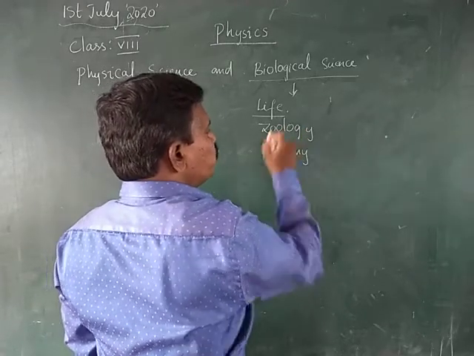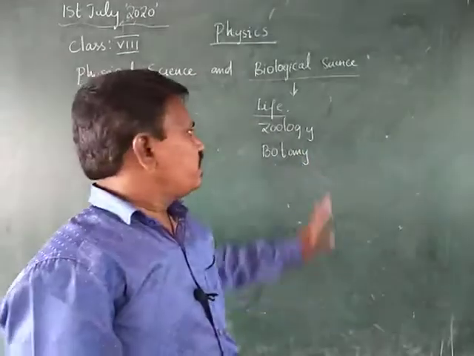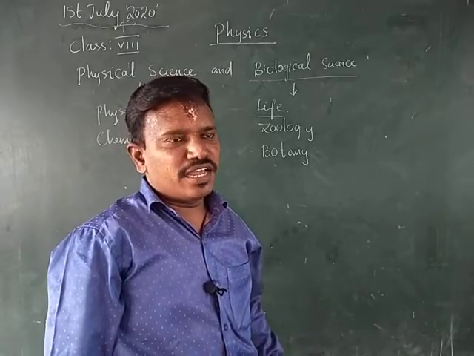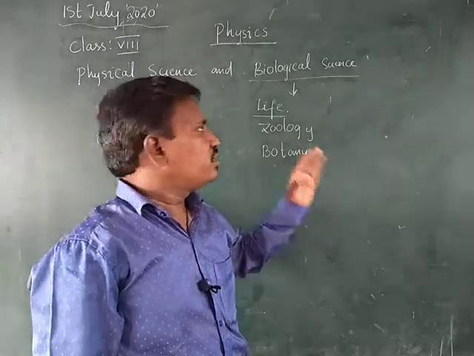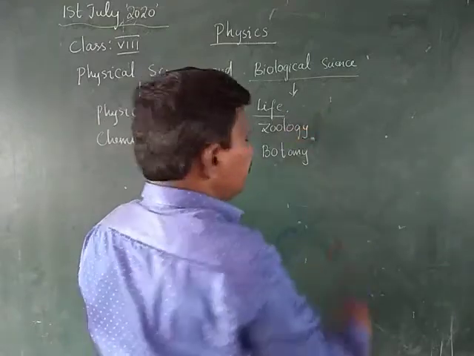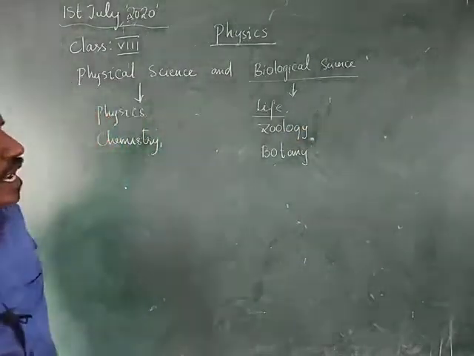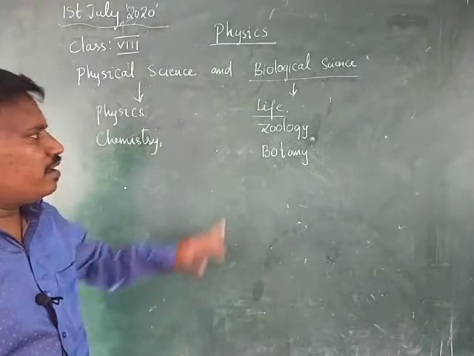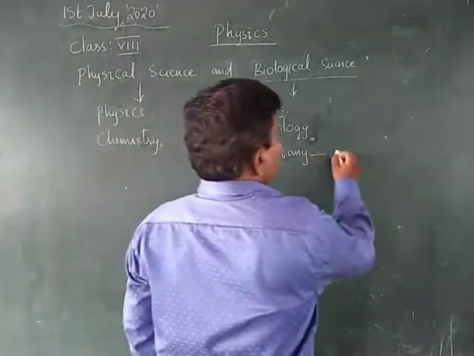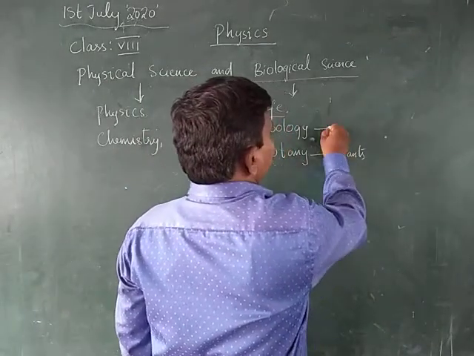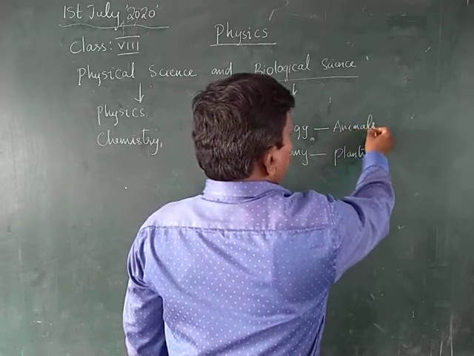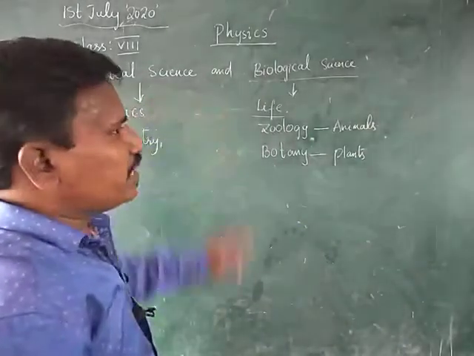Zoology is the science which deals with the life of animals, the animal kingdom. Whereas botany is the science which is related to plants. This is about the physical science and biological science.